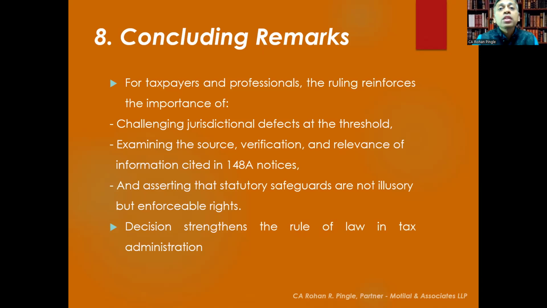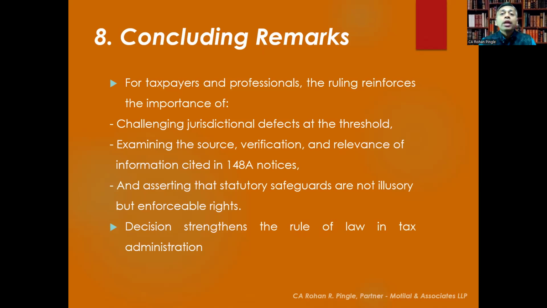From the taxpayers' and professionals' point of view, the ruling reinforces the importance of challenging jurisdictional defects at the threshold, examining the source, verification and relevance of information cited in 148A notices, and asserting that statutory safeguards are not illusory but enforceable rights.